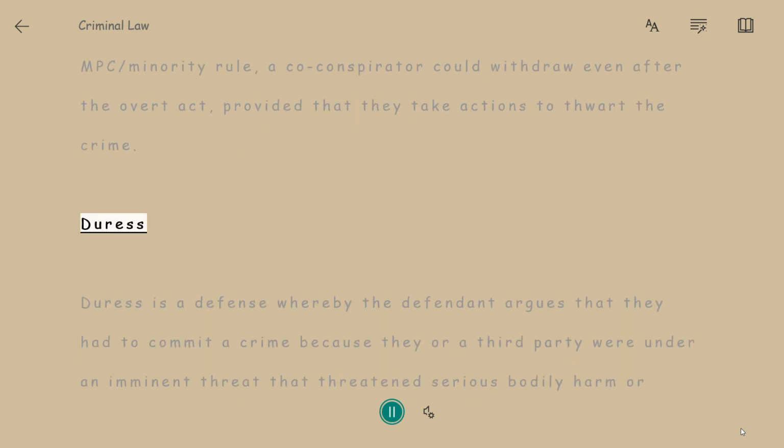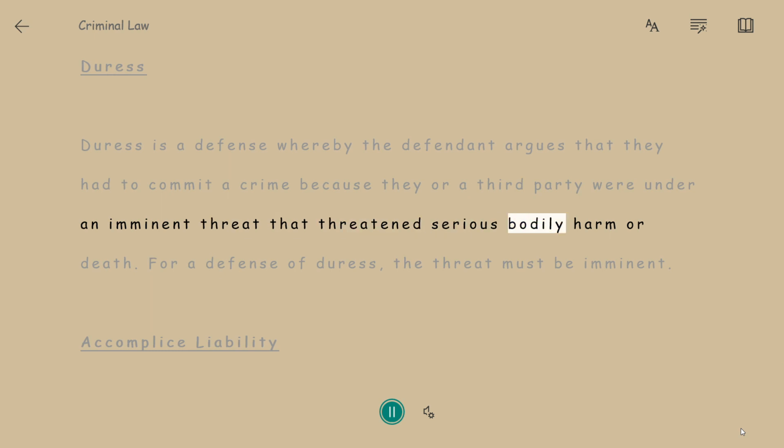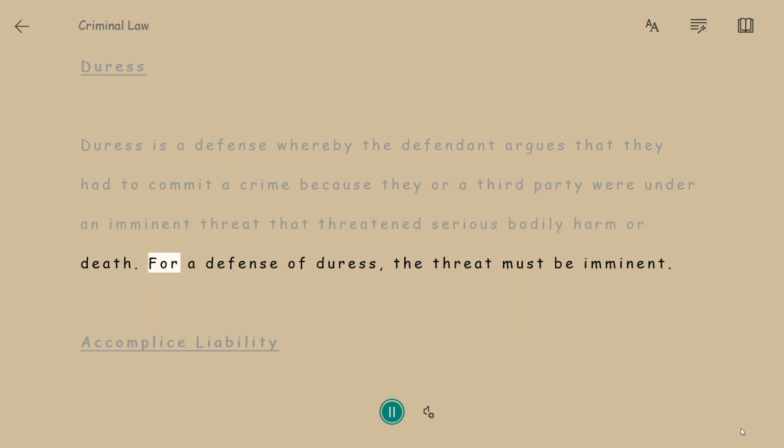Duress. Duress is a defense whereby the defendant argues that they had to commit a crime because they or a third party were under an imminent threat that threatened serious bodily harm or death. For a defense of duress, the threat must be imminent.